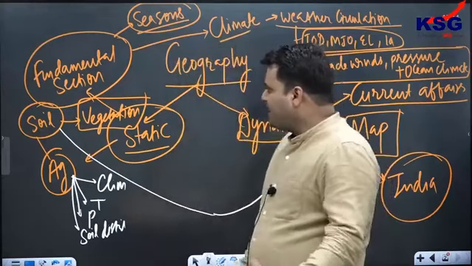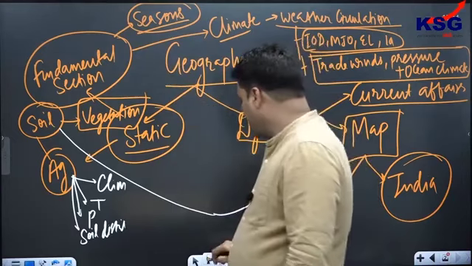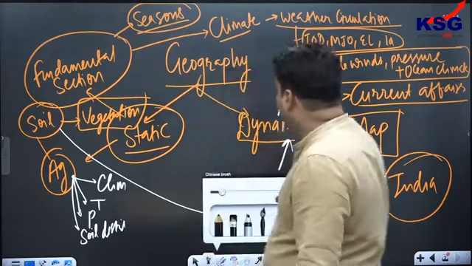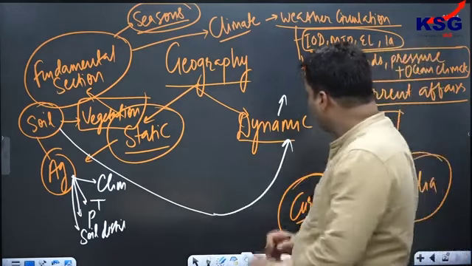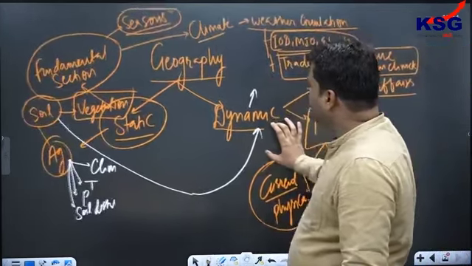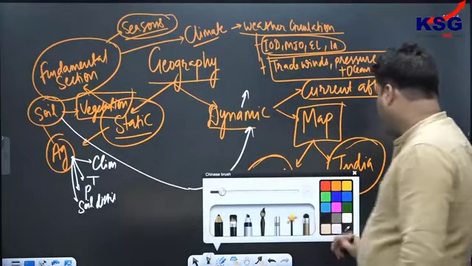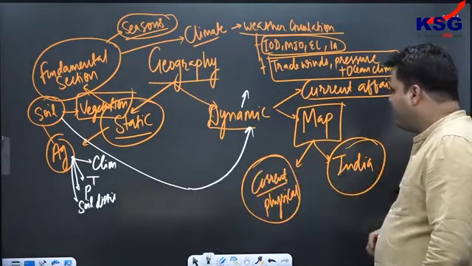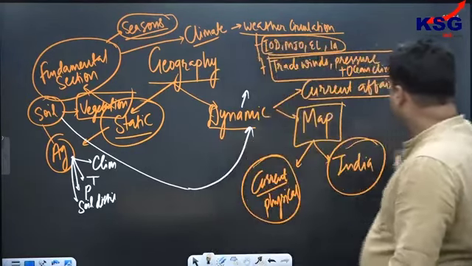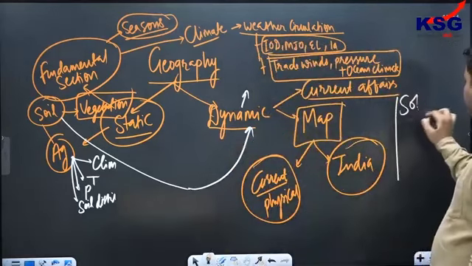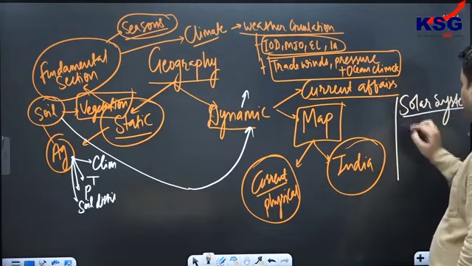Well, that was the static part we were discussing. Now let's come back here. Apart from this, if you see another kind of section, the dynamic one, in the dynamic portion we could also have questions. Some questions, I'll say, will be on what I would call unconventional topics. Some questions could be from the solar system, where they'll give you a feature of a planet.